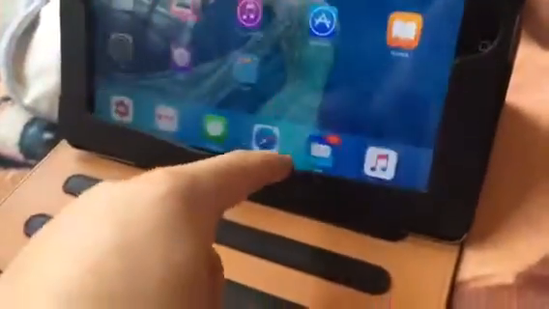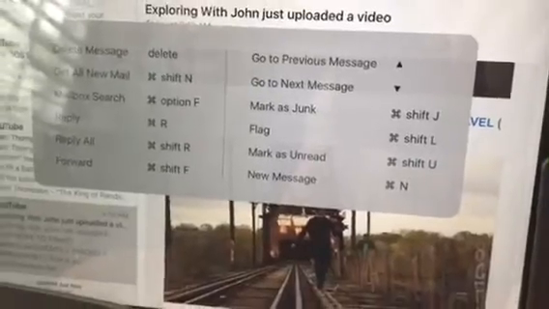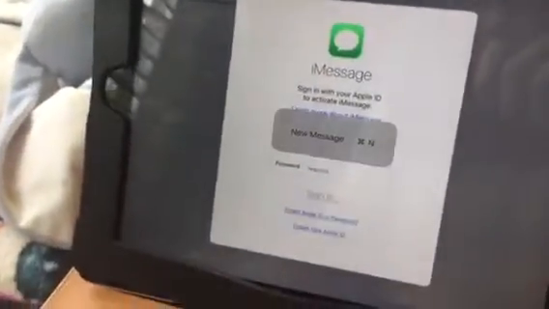It's pretty cool. You go to your music app. It does not work on the music app. Go to Mail here. Oh, there it goes. Look at that. You can do stuff in Mail, like delete, get all, new mail, search, reply. Oh, it's very cool. Other options. That is kind of cool. Your Messages, when you hold it, new message.